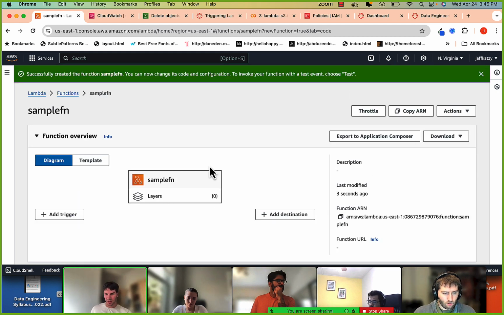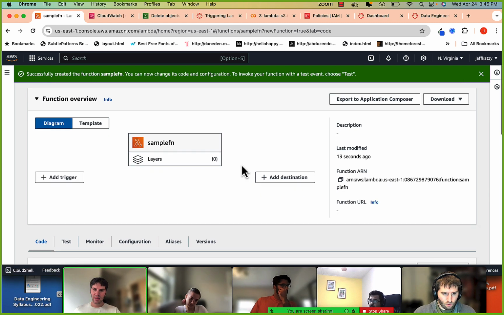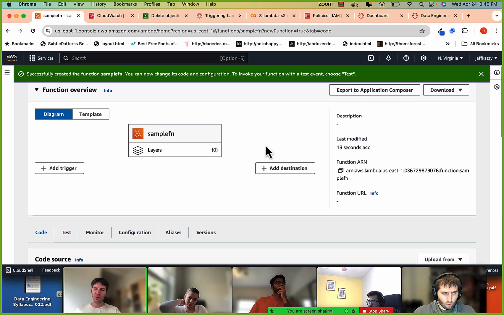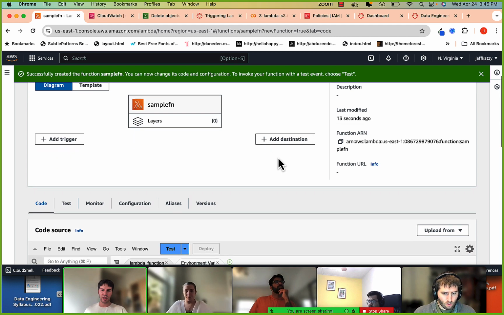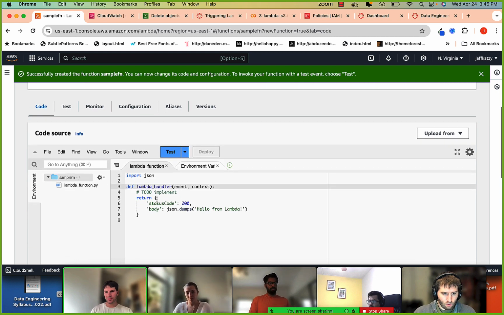All right. You can see, eventually we'll add a trigger. This is what events can call our function, and what it can connect to. We won't really need the destination, I don't think. Maybe later on we might have a destination. And then you can see this is the function. It takes an event and context. We'll get into the event soon.